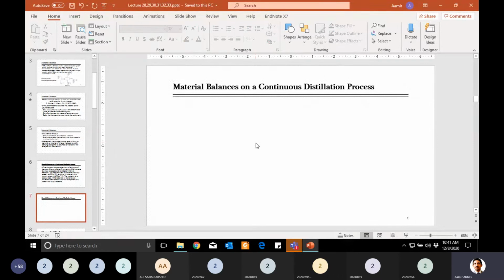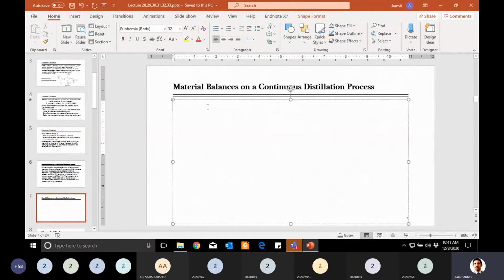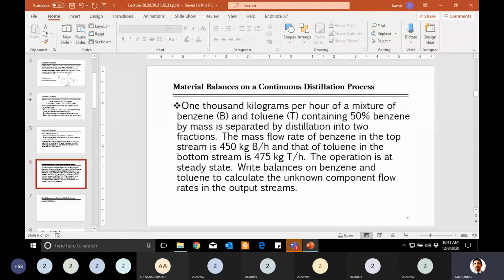So overall, the first step in the strategies was to read the problem and grab what information is given. Based on that, first of all, you have to write the data. I am also writing with you. You guys can write in your notebooks what data is given. For example, I name it stream F1, which is entering the system. That flow rate is given, I think 1000 kg per hour. Yes, sir, 1000 kg per hour.